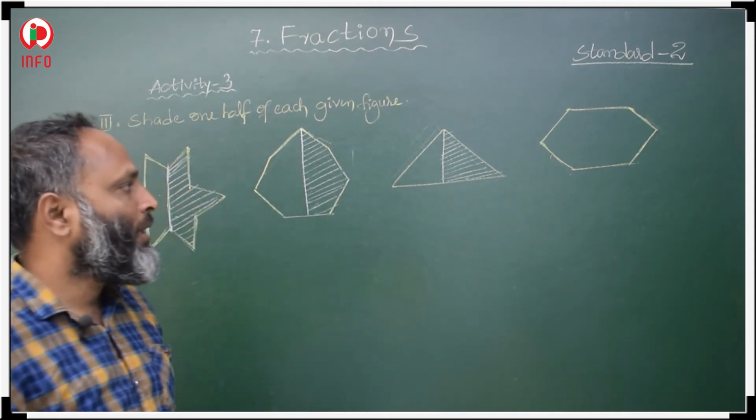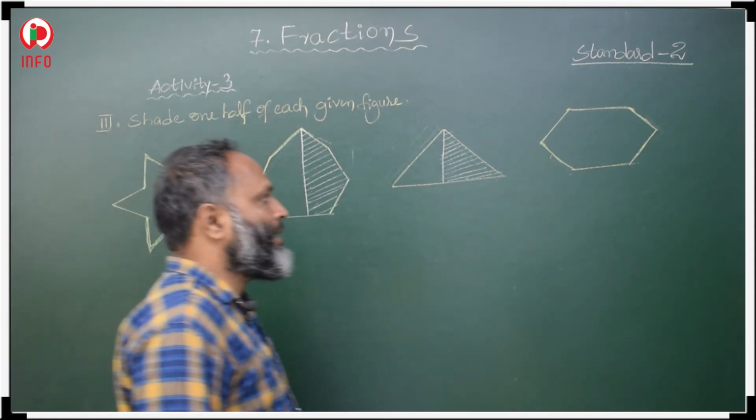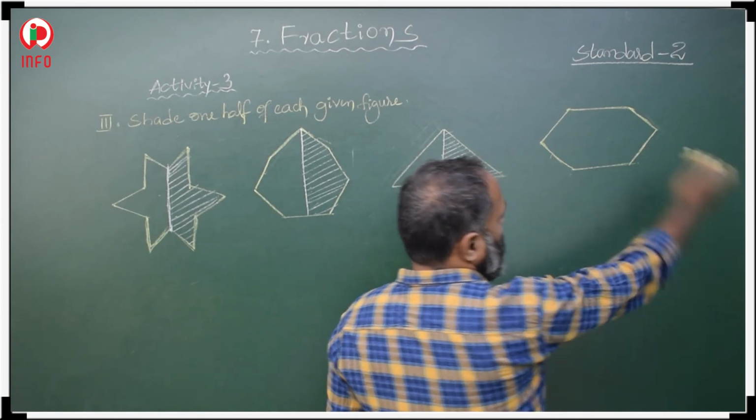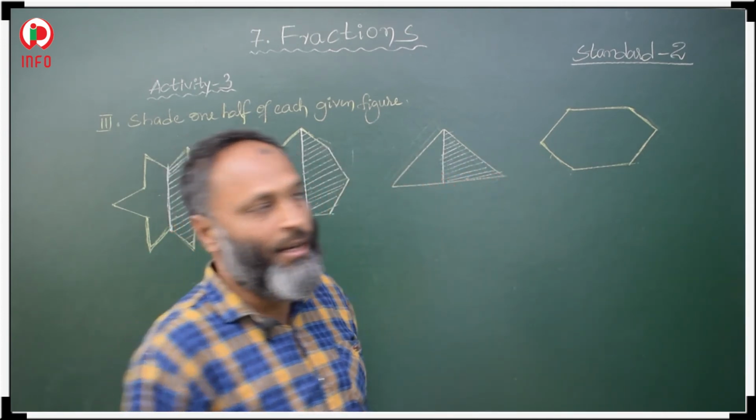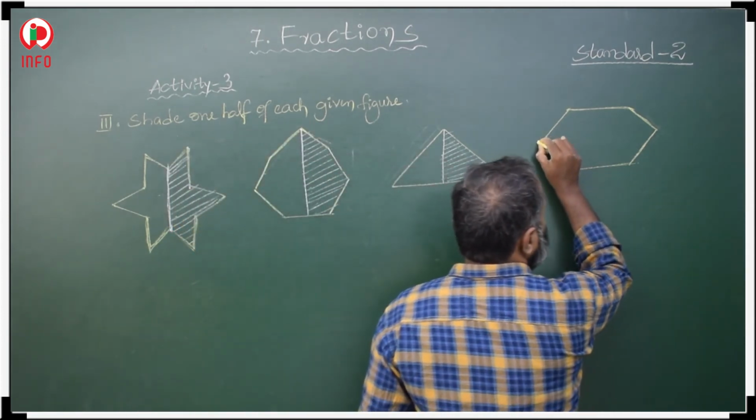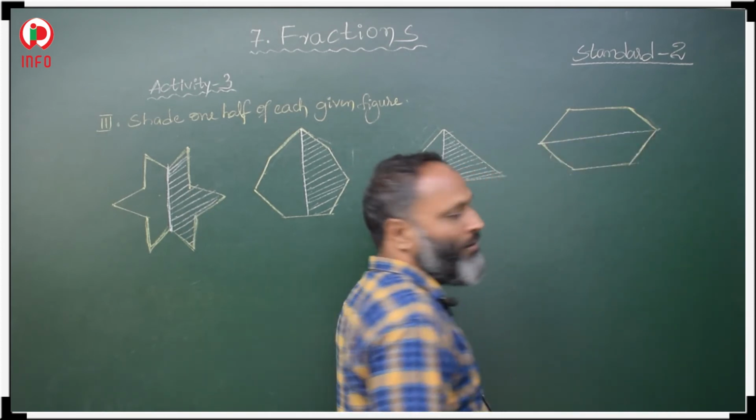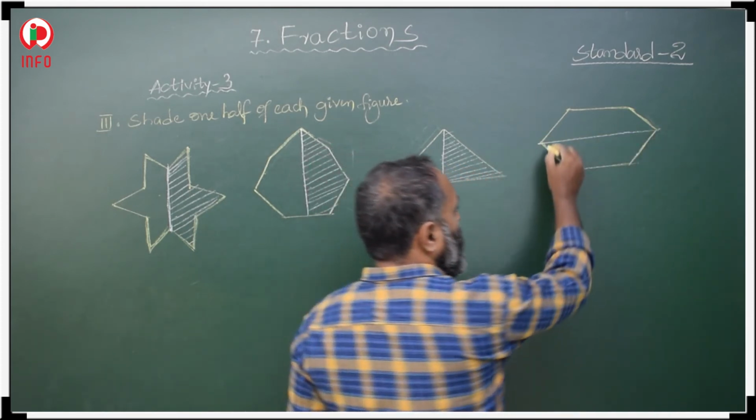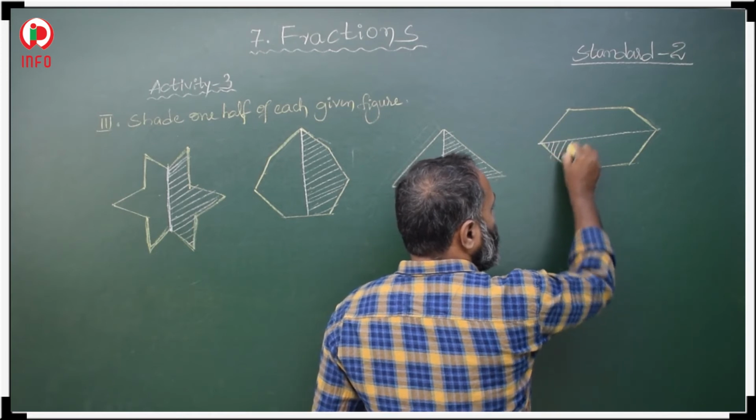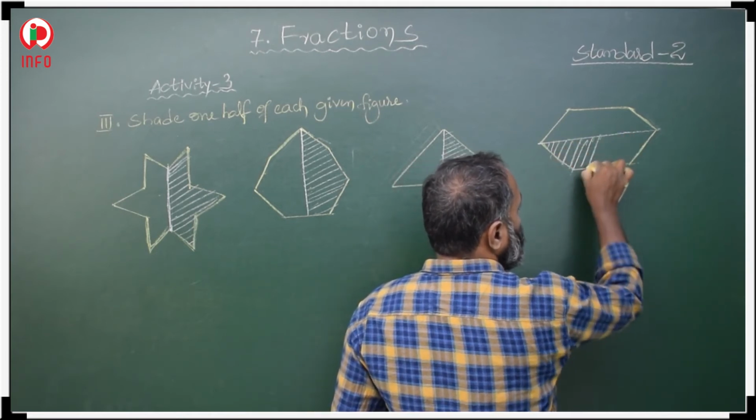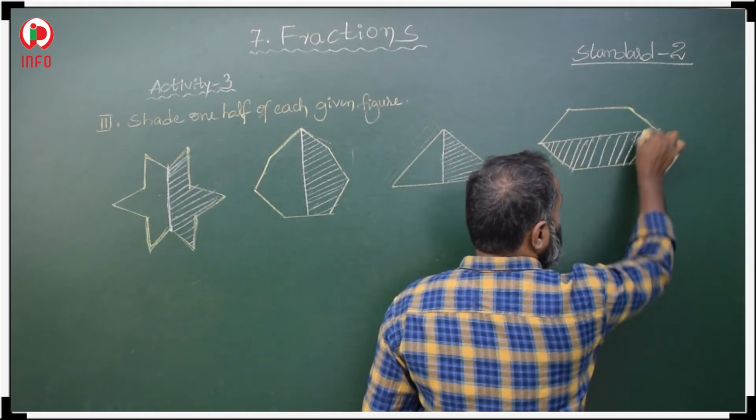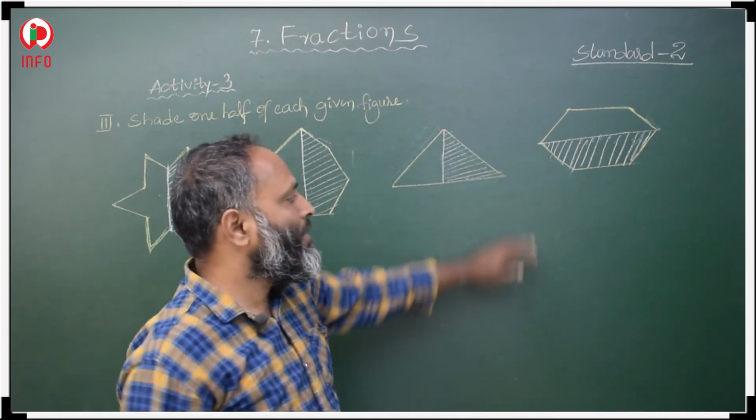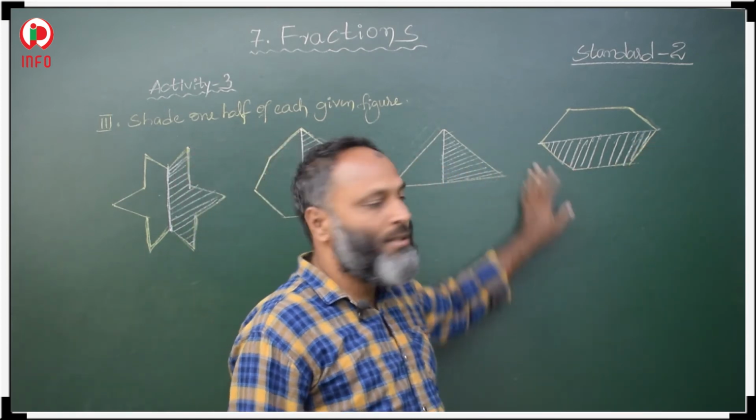Okay. Now, in this hexagon, either you can take a horizontal line or a vertical line. If you take a horizontal line, this is two equal halves. 1/2 we have to shade. Okay. So this is the method to shade halves. Okay.